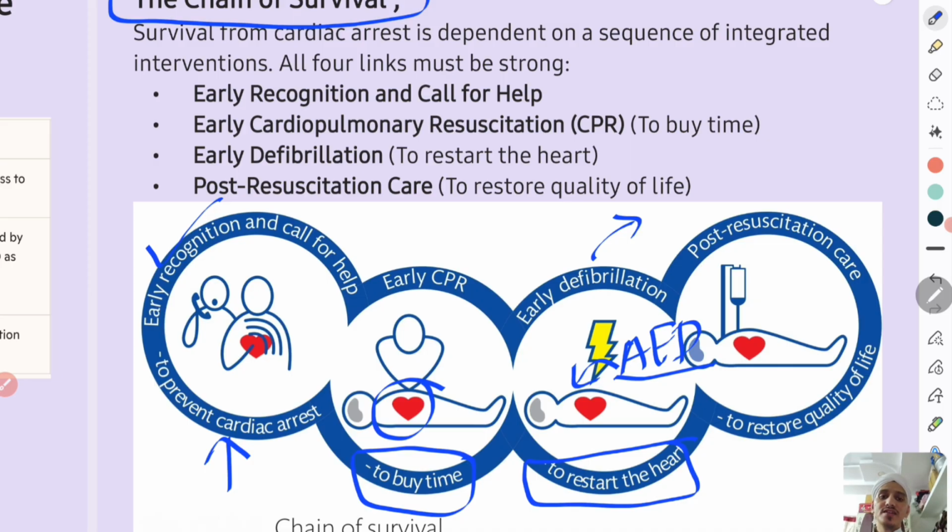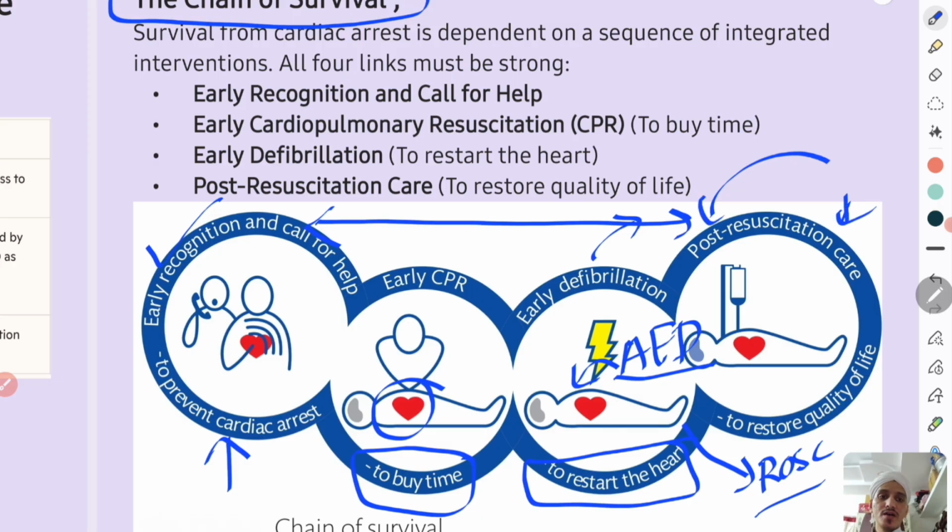When the emergency services arrive, they will give the patient advanced life support, ALS. Till that time, one should have BLS, basic life support, nothing but call and perform CPR in a 30:2 ratio. So these are the four very important things. Now after this CPR, if the patient returns to spontaneous circulation, we will institute post-resuscitation care to restore the quality of life.